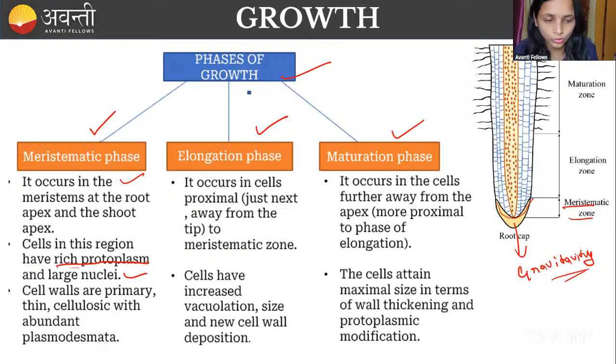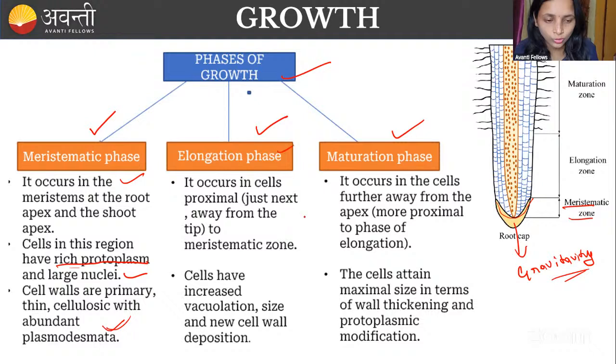So that's why the cell wall is very thin here, made of cellulose, and there are more plasmodesmata connections between the cells. What do you have to remember in meristematic tissues? They have rich protoplasm, dense nuclei, and more plasmodesmata connections.